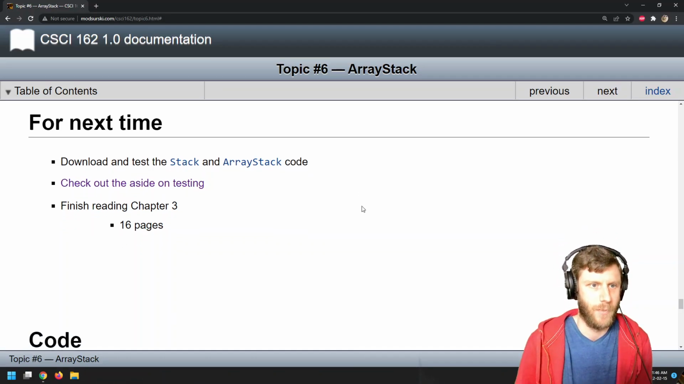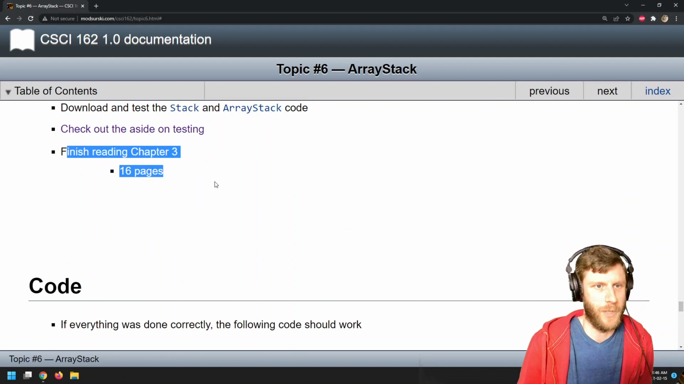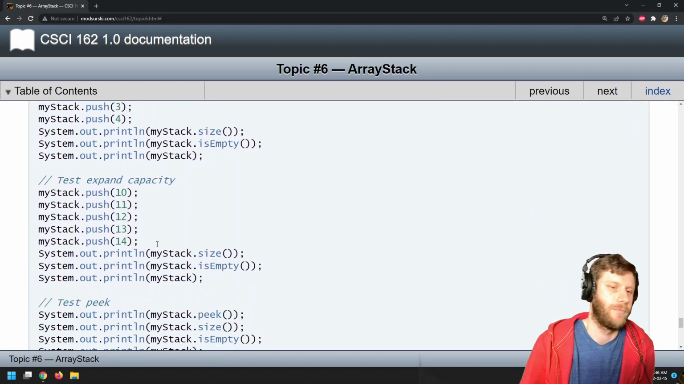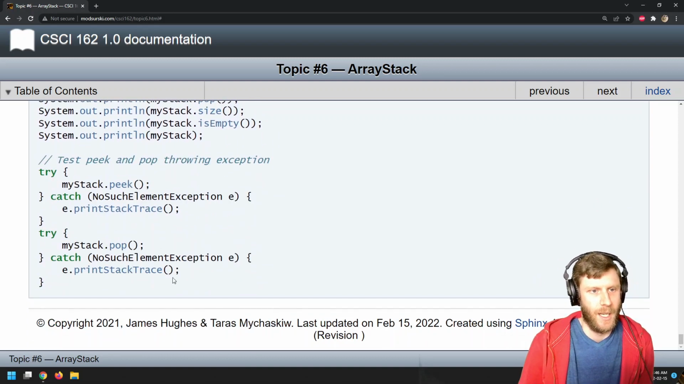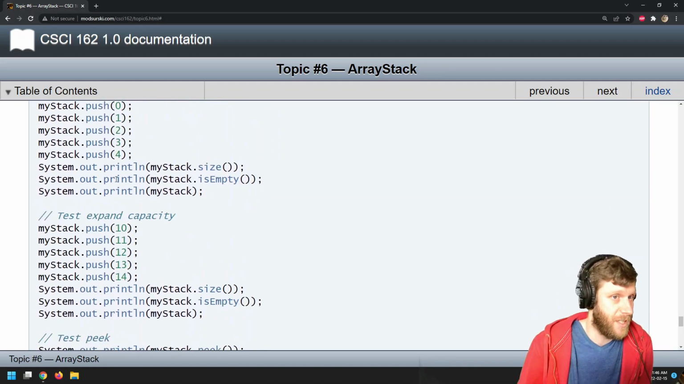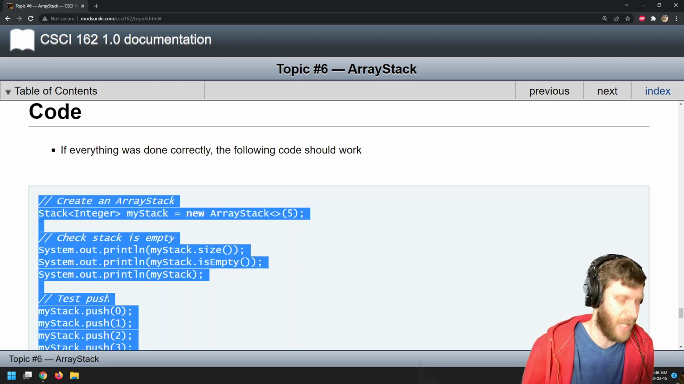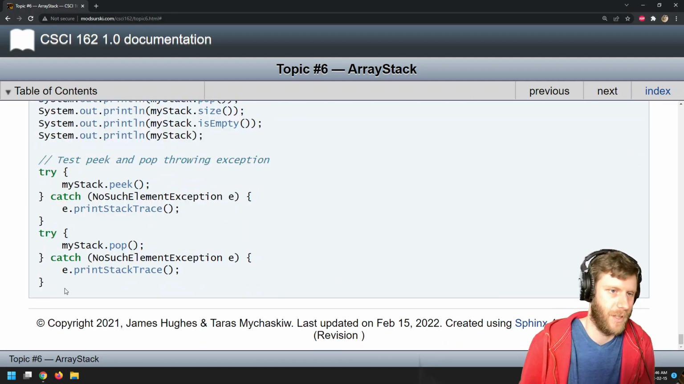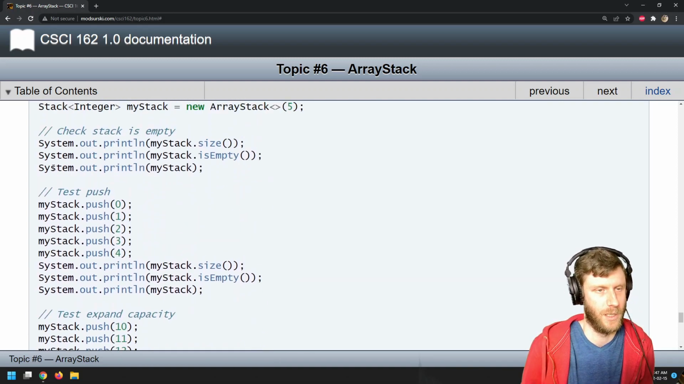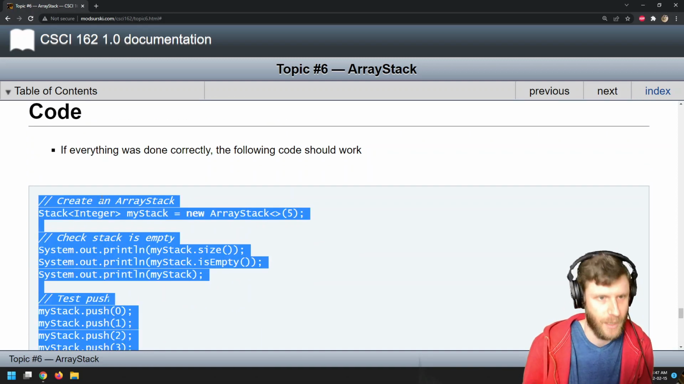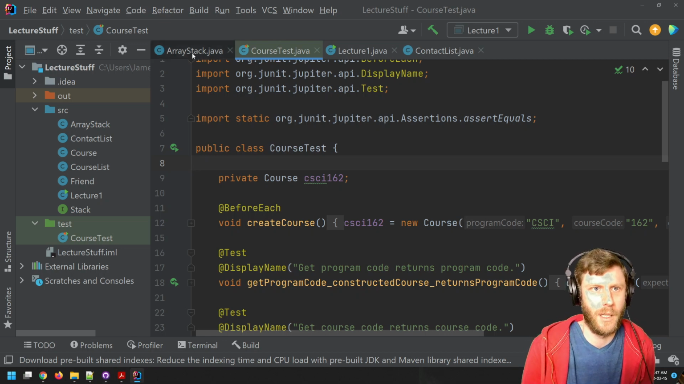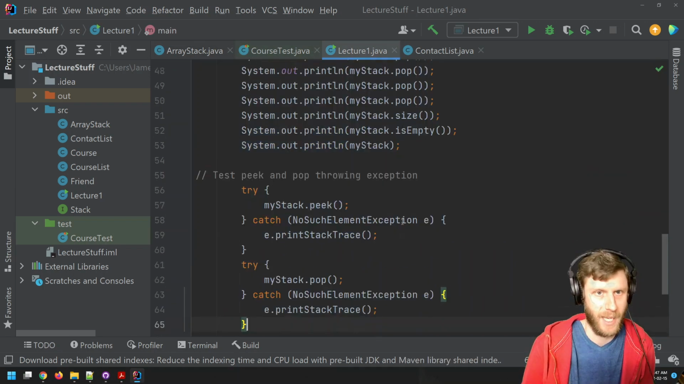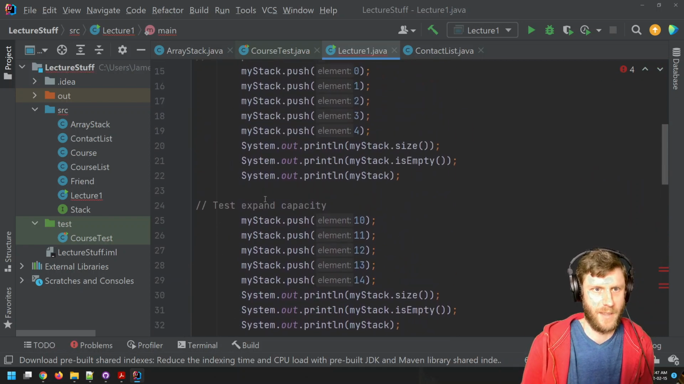All right. And of course, you're all reading through the chapters and then code. If everything's done correctly, here's some other tests you could do. You could throw this into your main for quick and dirty testing. But again, you're going to want unit tests realistically going forward. But this will do the trick if you're just looking to do a quick test. In Lecture 1, I'm just going to take this out, paste. Don't know why these are not indented, but